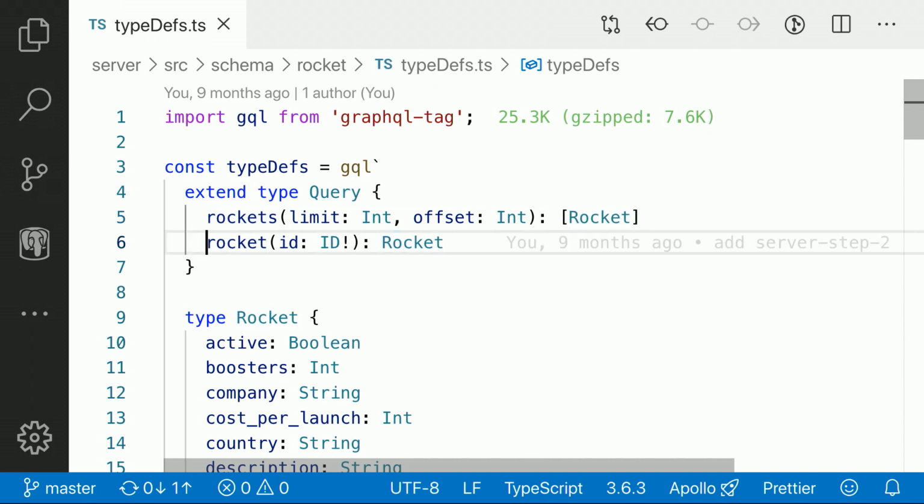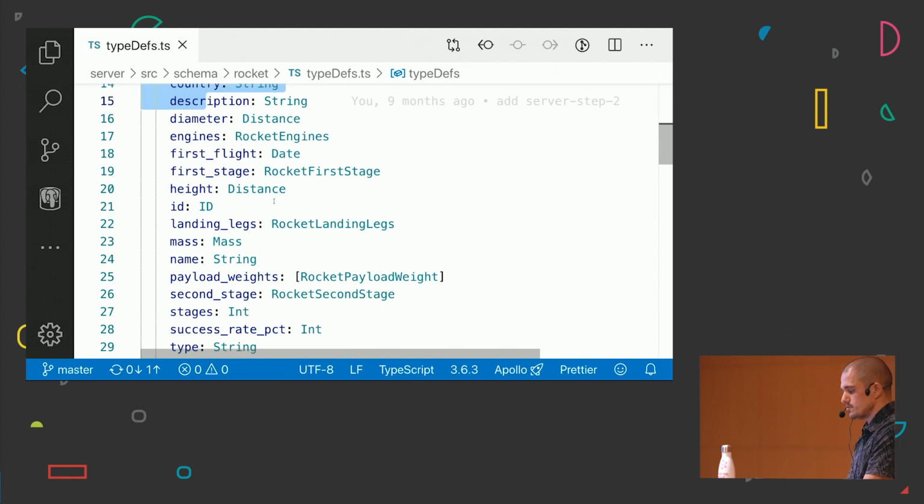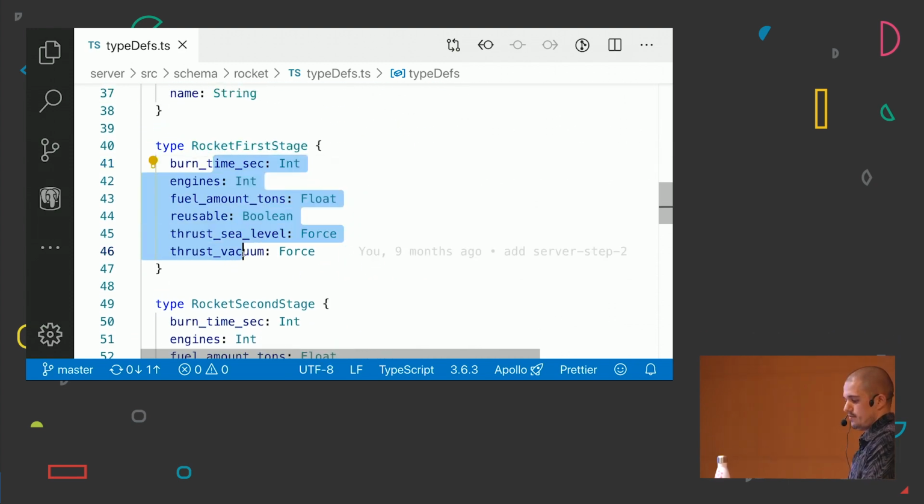We're also going to have another query field, which is going to be rocket. We are going to require it to pass an ID, because we are specifying that here with the exclamation mark, and we are going to return just a single rocket. I think this is straightforward, and everyone can follow. The rocket is going to have some fields and also subfields, for example the rocket's first stage, and we can see all the fields.